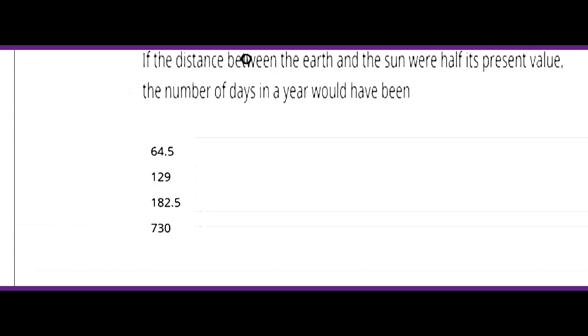Hello everyone. If the distance between the Earth and the Sun were half its present value, the number of days in a year would be. So now we know that the number of days in 1 year is 365. What will be the number of days in a year if the distance between the Earth and the Sun is reduced to half?